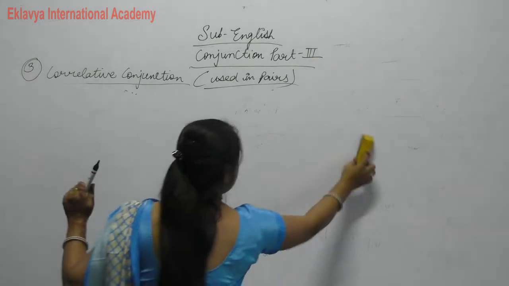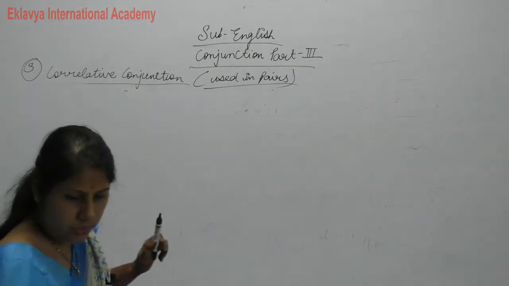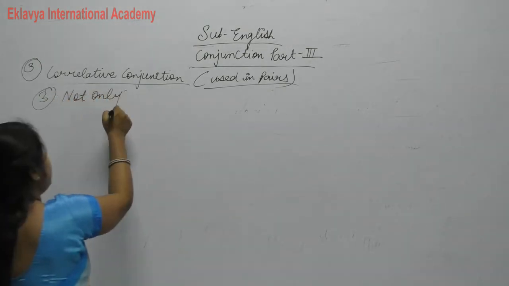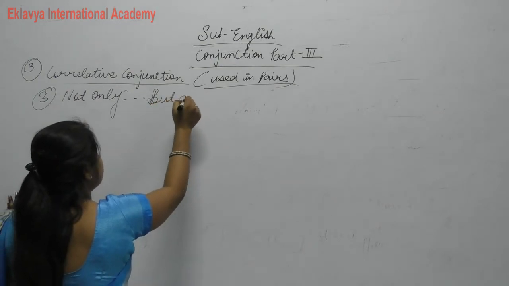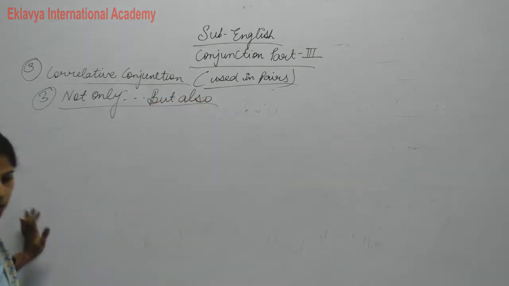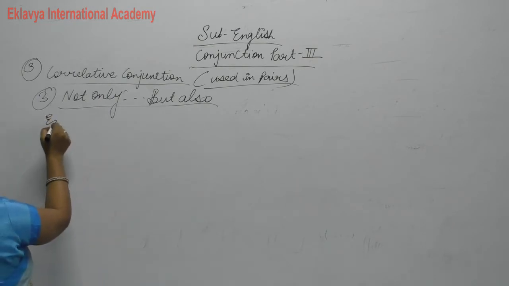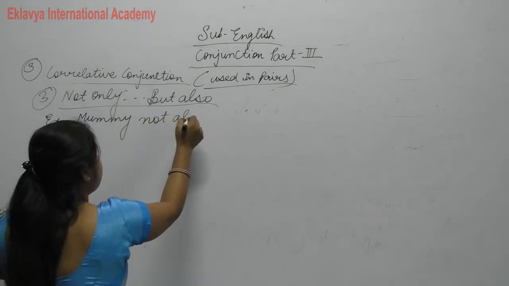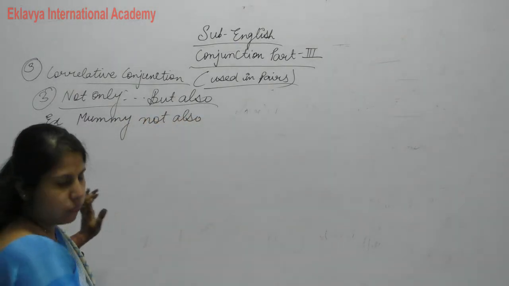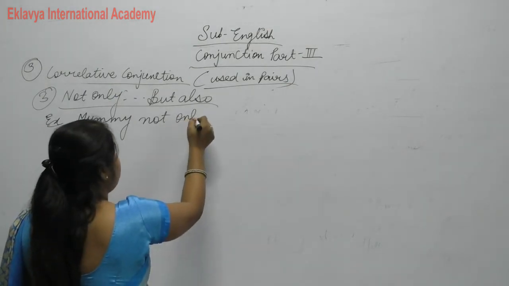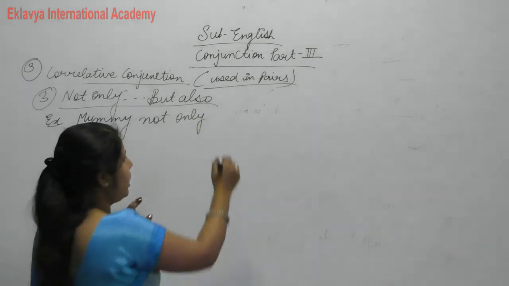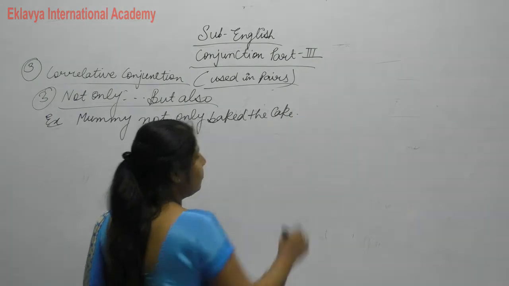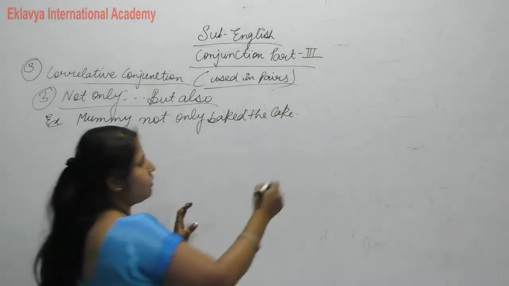Now write down the third one. The third one is not only but also. Not only but also. Example, write down. Mummy not only baked the cake but also decorated it.